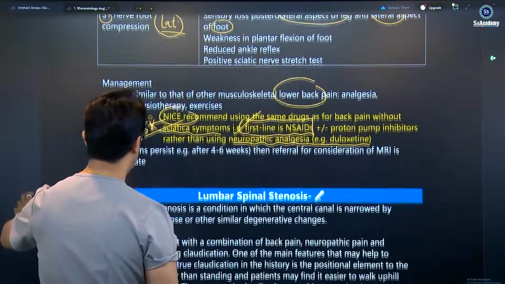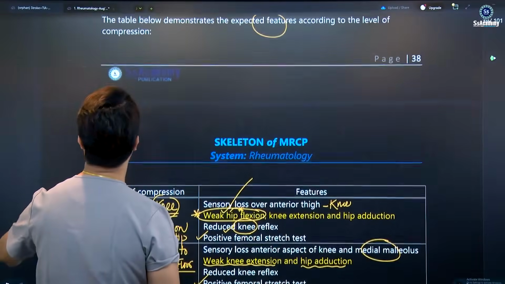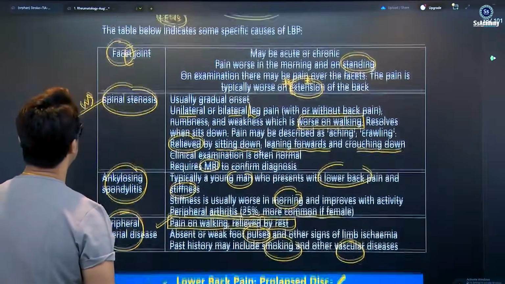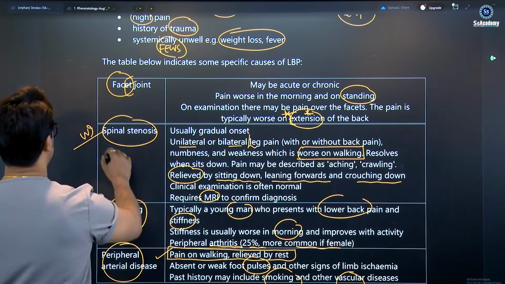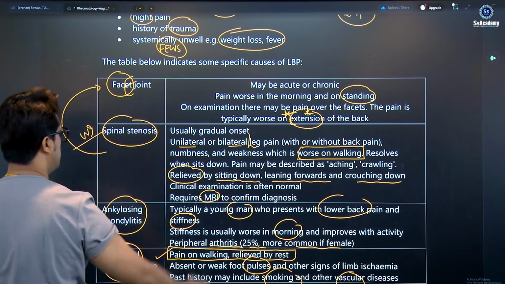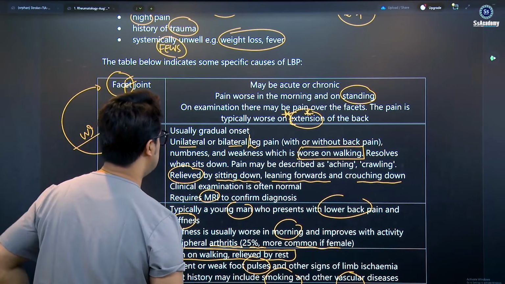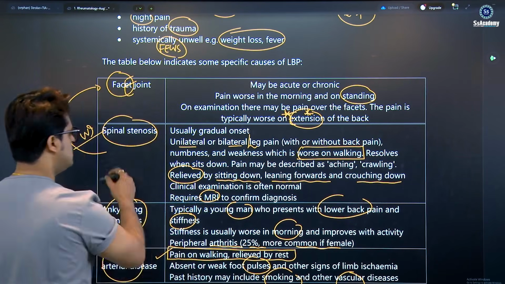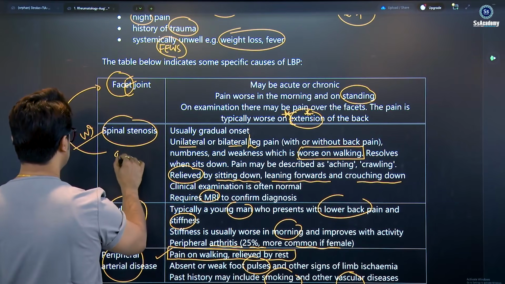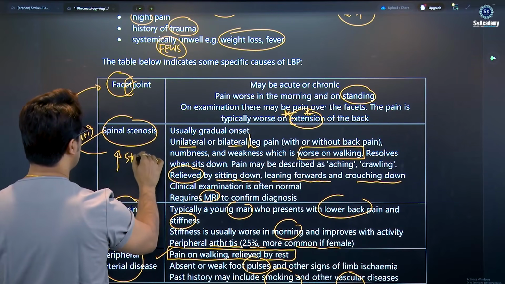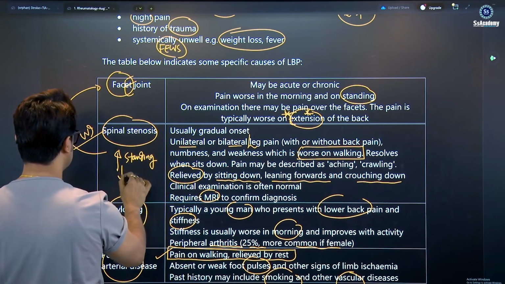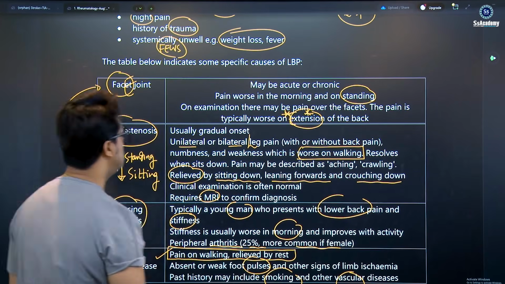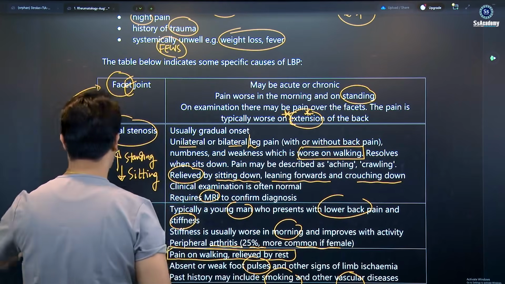My dear doctor, it is very important to know lumbar spinal canal stenosis and also the facet joint. These two things that we need: facet extension, lumbar spinal stenosis. You need to remember. It is written: increased with standing and relieved with sitting. Just write it down. Same thing, you see, the lumbar spinal canal stenosis.